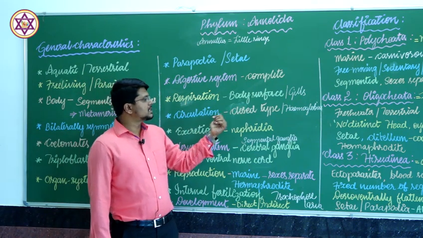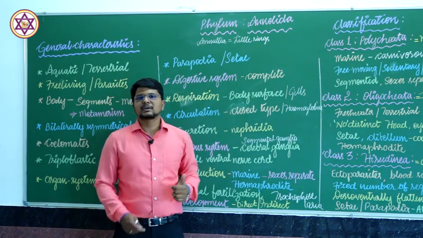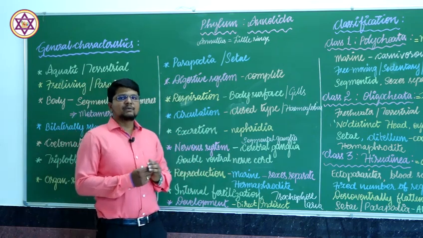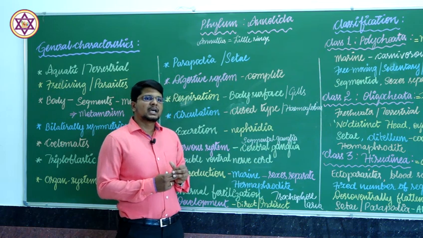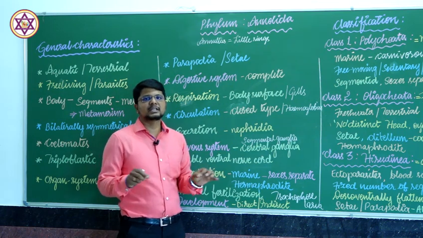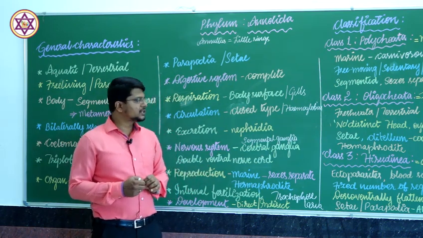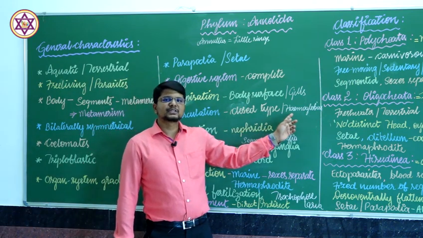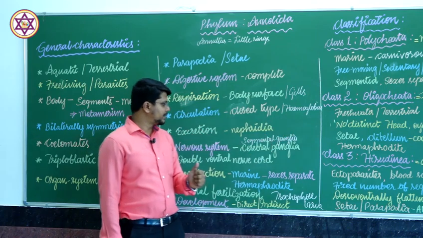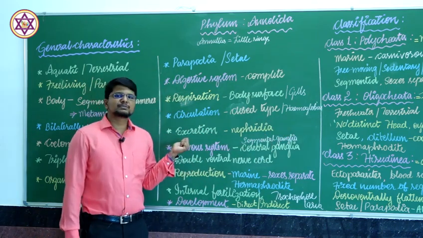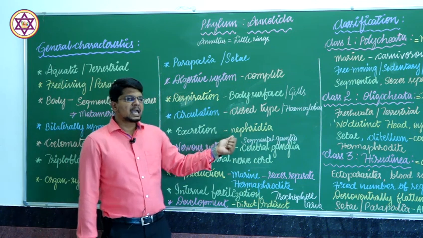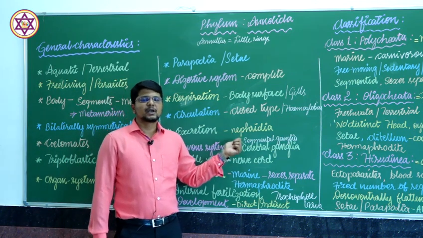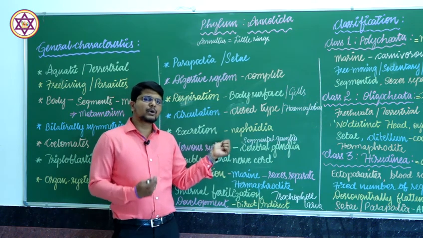The circulatory system is said to be closed type, which means there is a muscular heart present and blood vessels and blood capillaries convey the blood to the last end of the body tissues. And blood is red in color due to the presence of hemoglobin. Excretion is by means of nephridia, and in each of these segments a pair of nephridia are present which absorb and excrete the metabolic wastes.